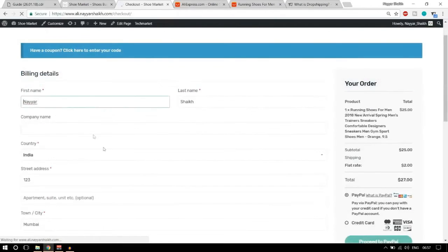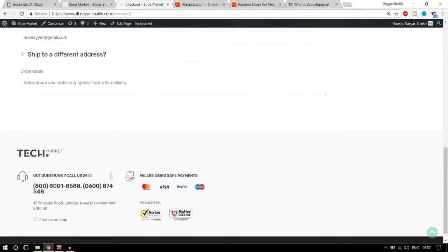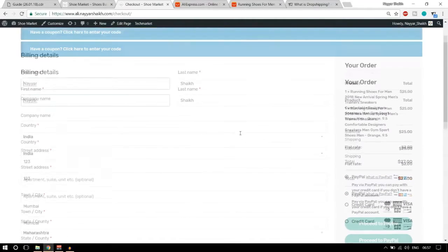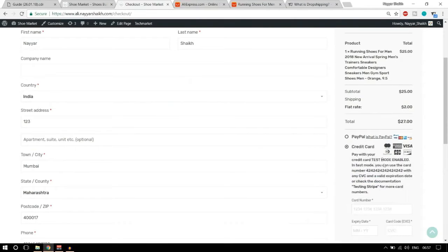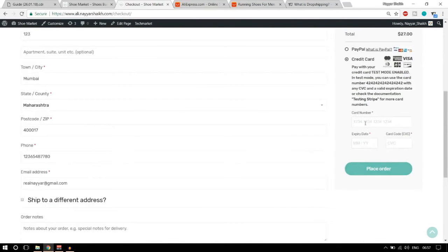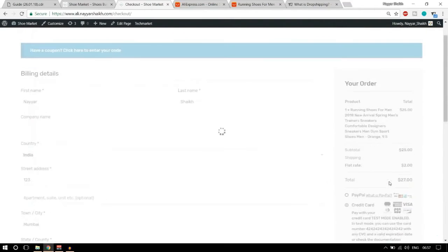Let's check out. Okay, now the person who comes to your website will fill in all these details: their name, number, address and everything, shipping address, and they can pay through PayPal or credit card. So for example, we are selecting credit card. Now let me make a payment over here. Okay, this is a demo payment. So you understand that. Let us place the order. The payment is getting processed.